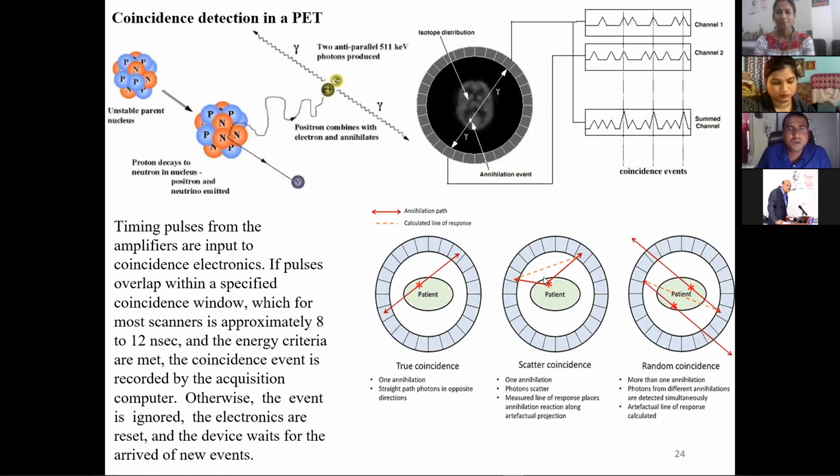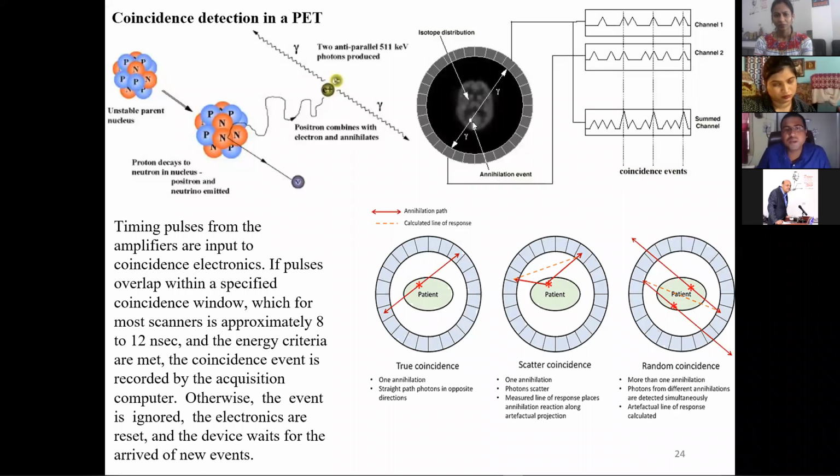Annihilate means it will combine with an electron in the surroundings, and the mass of the electron and the positron will not exist further, and it will produce two gammas. You can see from this place, these two gammas are at a 180-degree angle, exactly opposite to each other. You can see the detector placement also. The detector is surrounding, a 360-degree detector is there.